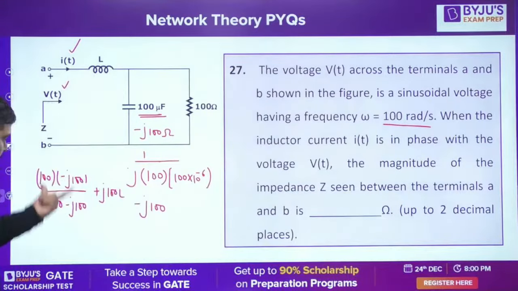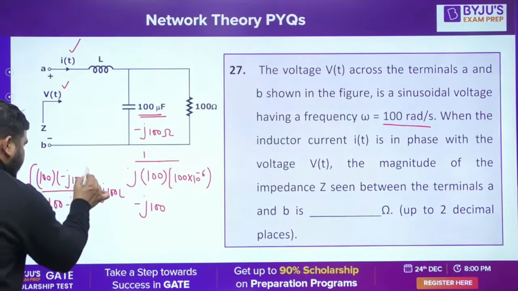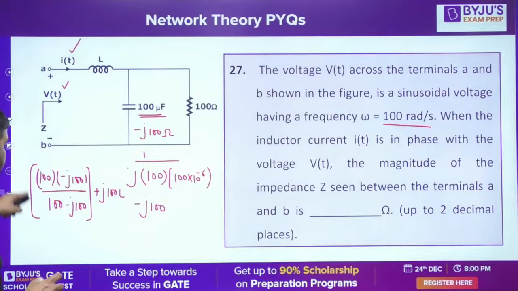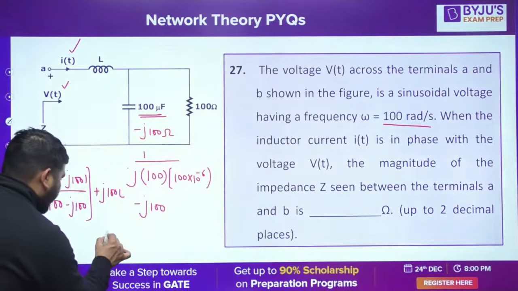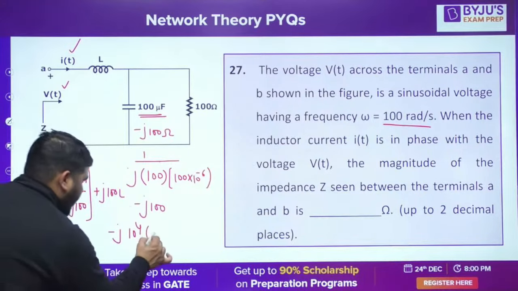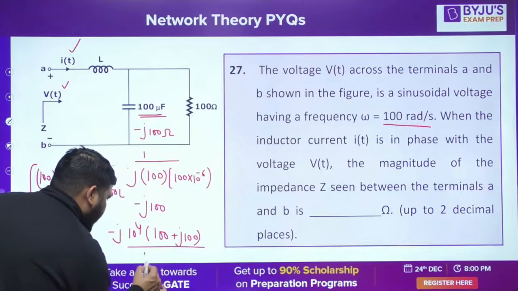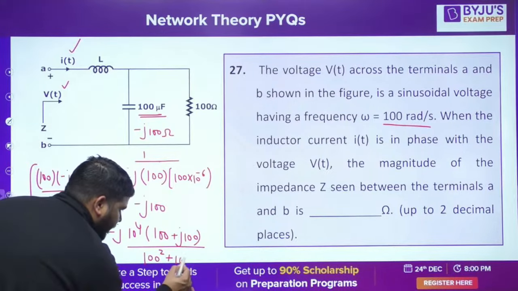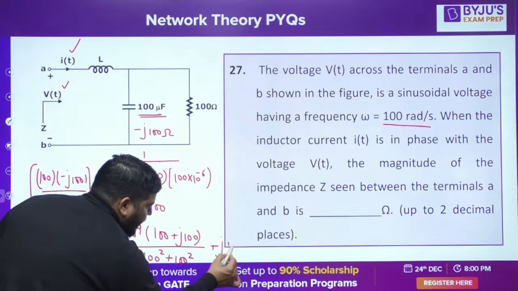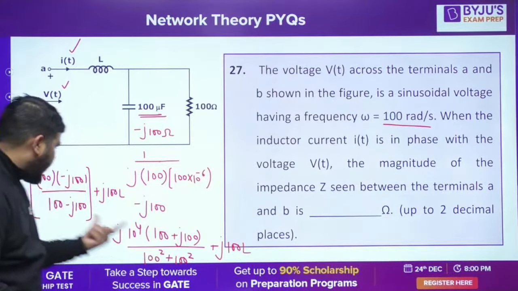Calculate the real part only. I hope you understood. So let's realize this. Do the realization process. If I do the realization process here, it will be minus j 10 to the power 4 into (100 plus j100) divided by (100 squared plus 100 squared), plus j 100L. I have realized this. I have done the realization process. We call it realization.